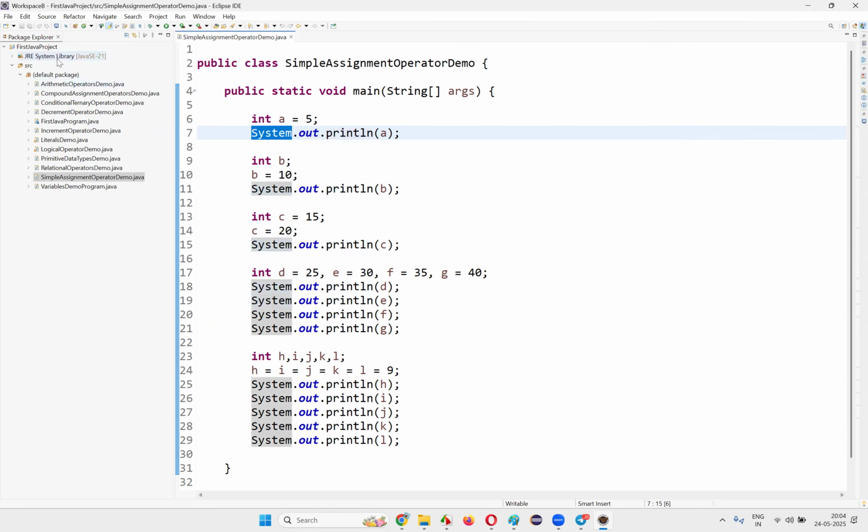System is there in this library. Java developers have created this library for you. We don't have to start everything from scratch, right? Using this library, you have to write the Java programs. From nothing, you cannot write, right? You have to use something. But who has created the System class? Who has developed the System class? The developers of Java, that is, the Oracle company, have developed the System class.